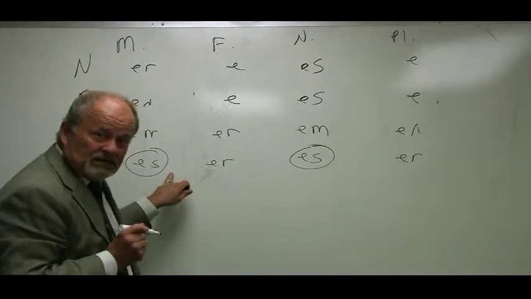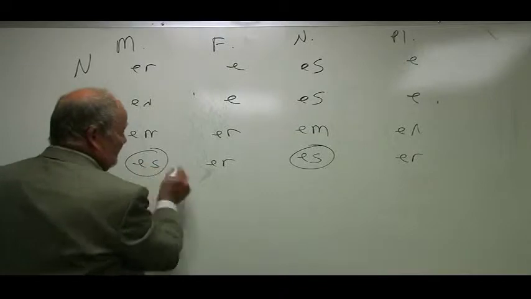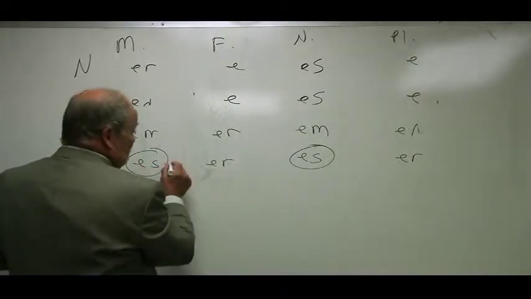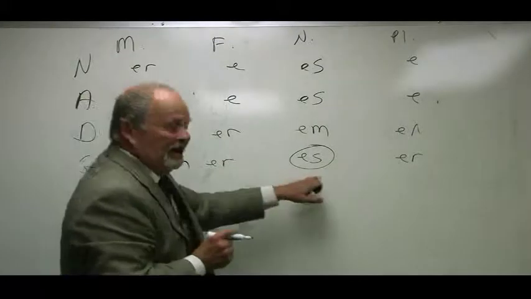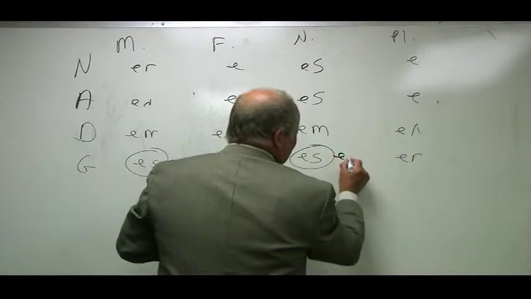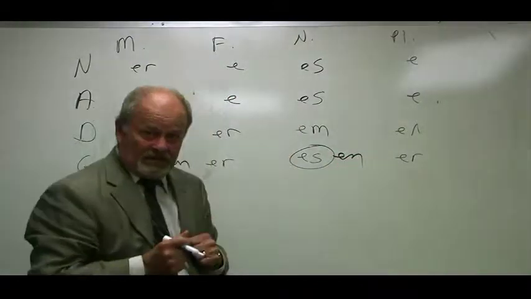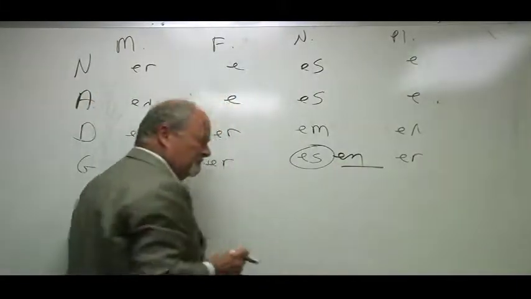In the genitives. If a descriptive adjective goes in front of a noun, instead of es in the genitive masculine, it takes en. And in neuter, what do you imagine? Yep, en. Why do you suppose this is the case?